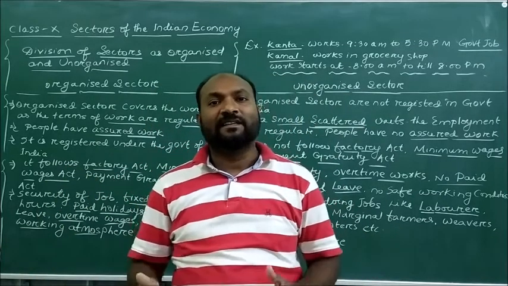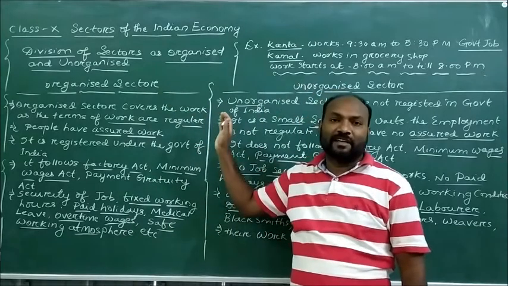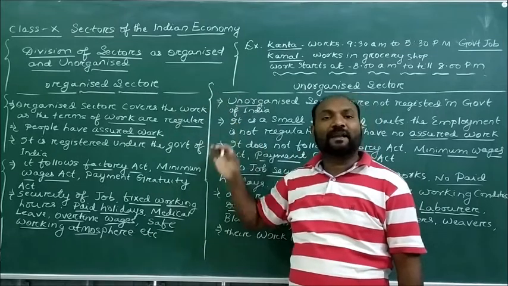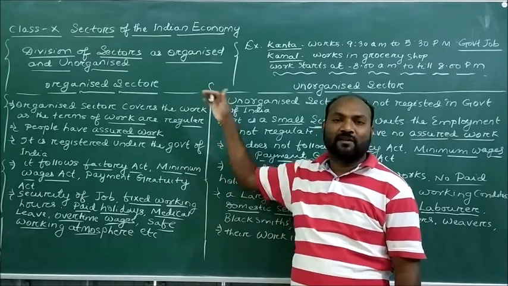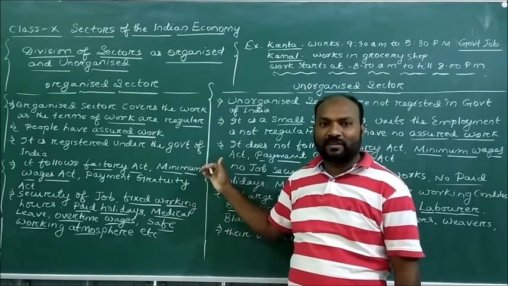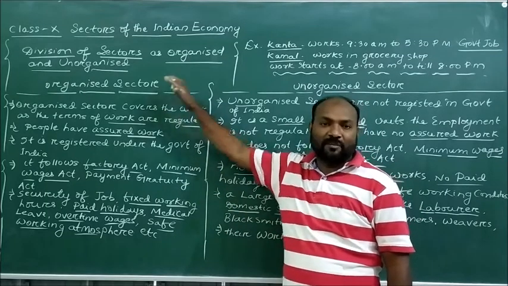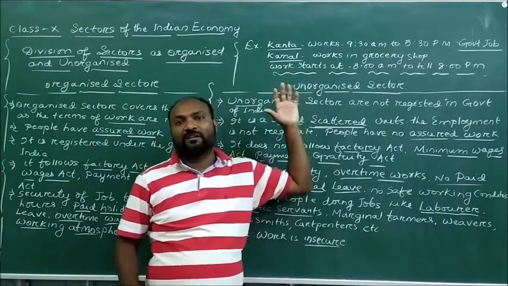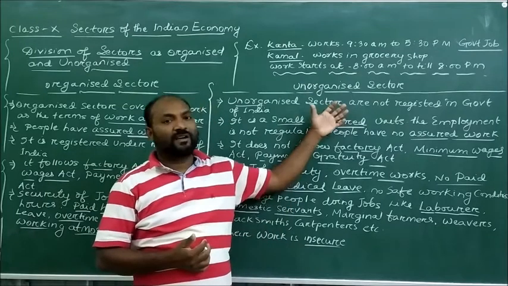So my dear children, this is the difference between organized sectors and unorganized sectors. This is another way of classifying economic activities into two sectors. Those people who have regular work come under the category of organized sectors, but those who do not have regular or permanent work come under unorganized sectors.